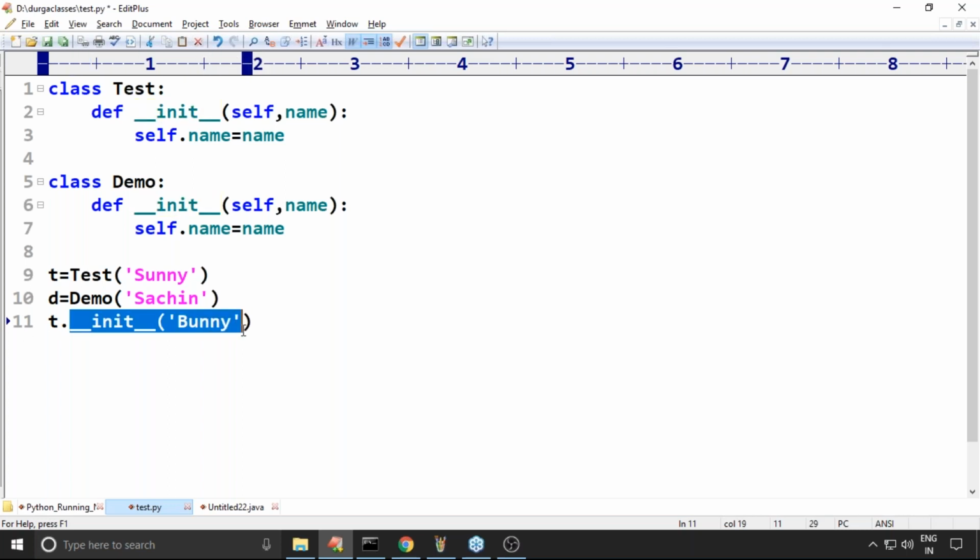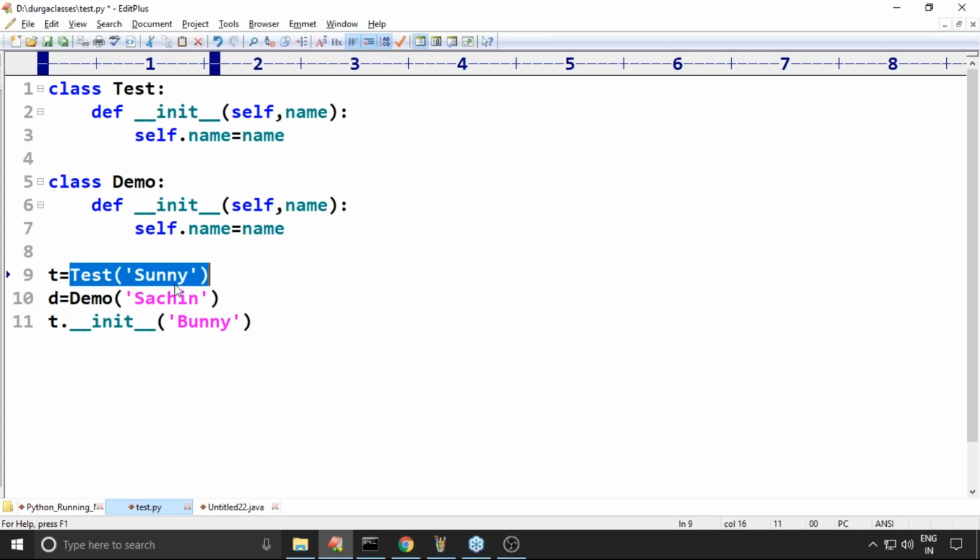You are calling the constructor on t, which is the Test object, so Sunny will be replaced with Bunny. Now d.__init__('Dravid'). Which value will be changed? Sachin will be replaced with Dravid, because d is the reference variable of Demo.